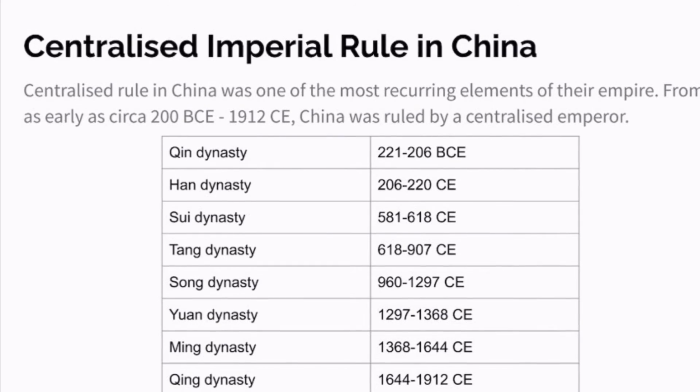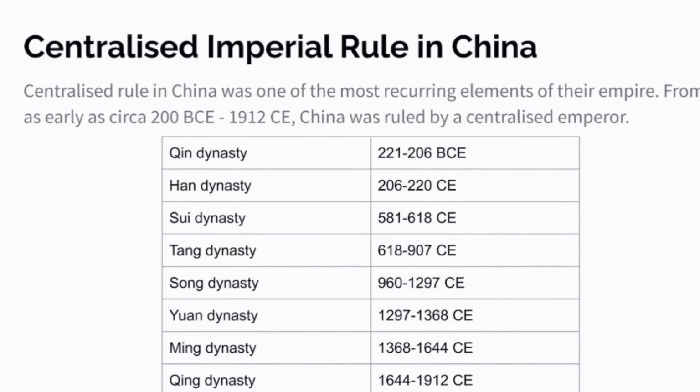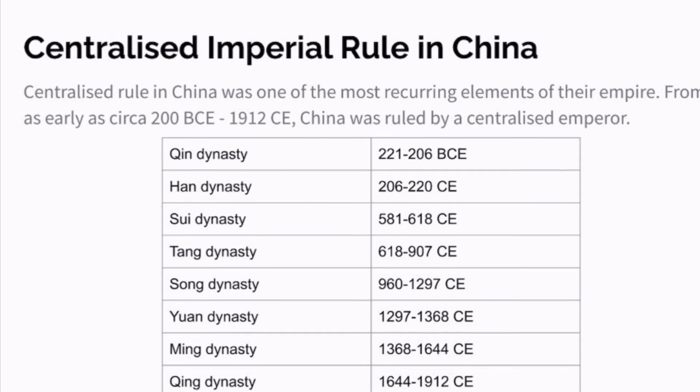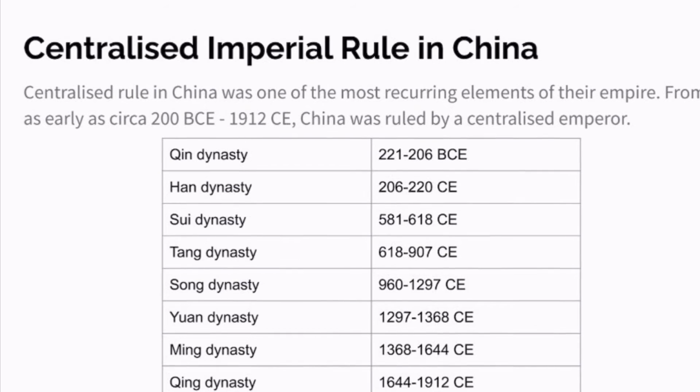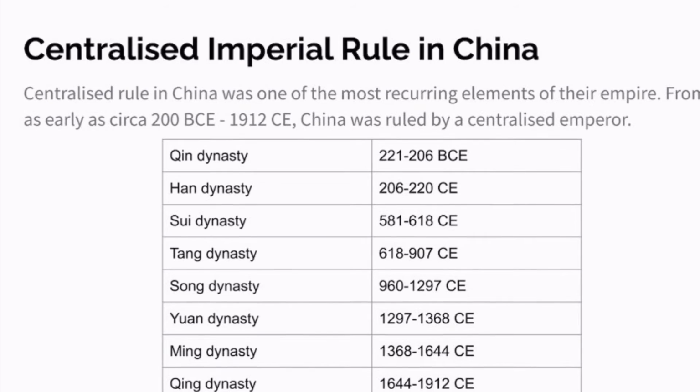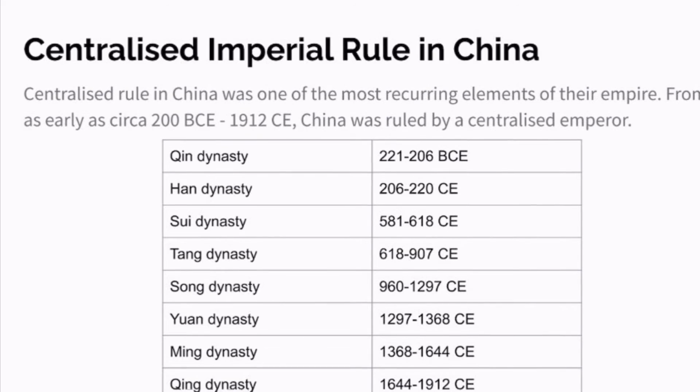However, in the late 6th century, Yang Jian, an ambitious ruler in northern China, went on a series of military campaigns, and then under his rule, all of China was brought into one centralized imperial rule.